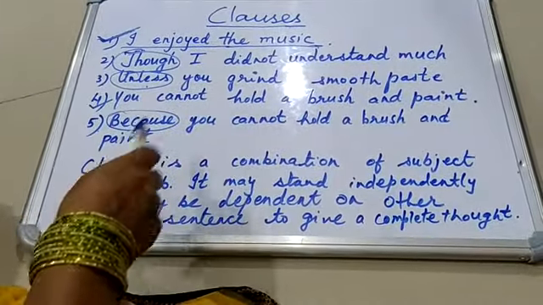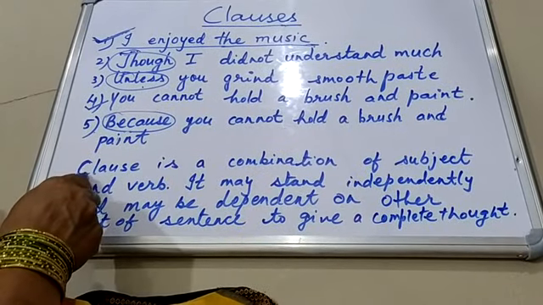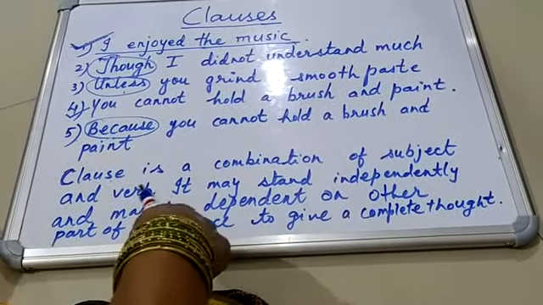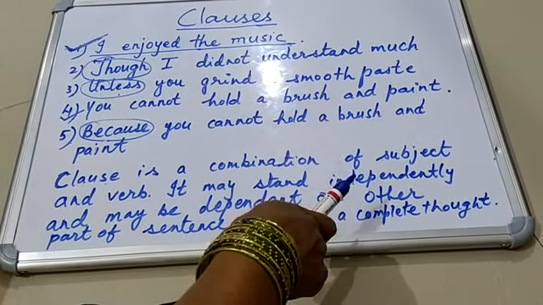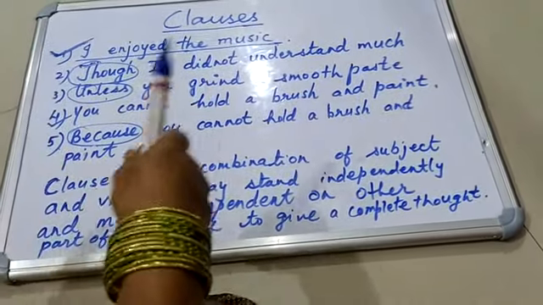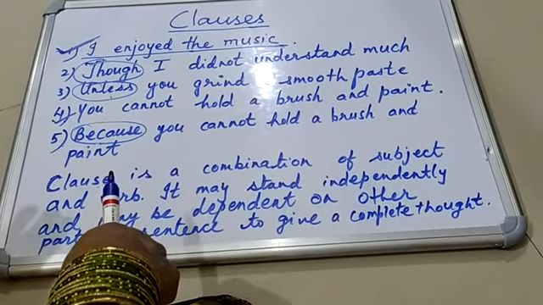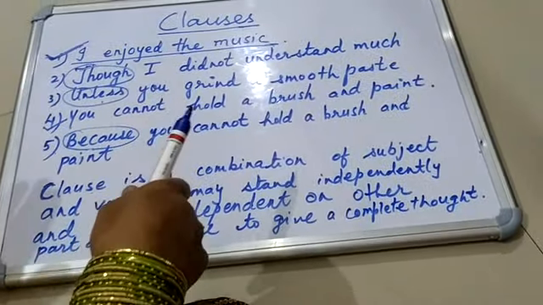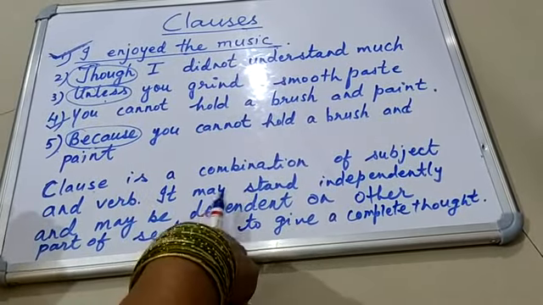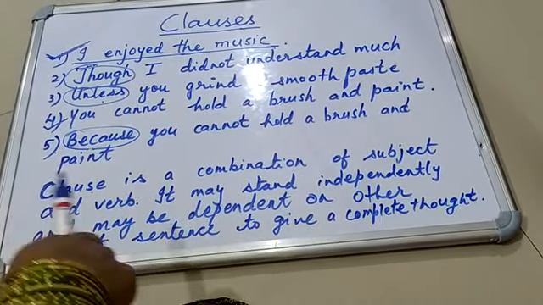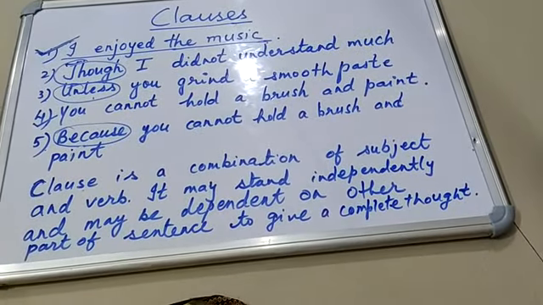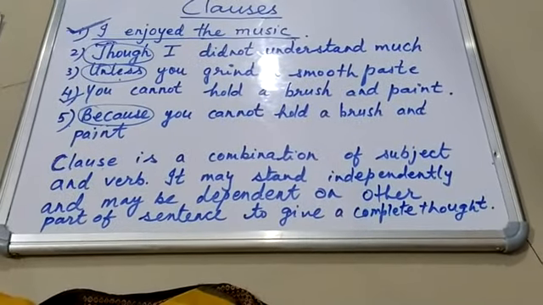So now we come to the definition of clause. What is a clause? A clause is a combination of subject and verb. It may stand independently, like number 1 is standing independently. It is not dependent on any other group of words to give its complete sense. So it may stand independently or may be dependent on another part of the sentence to give a complete thought.